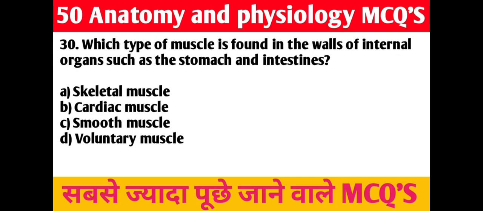30. Question. Which type of muscle is found in the walls of internal organs such as the stomach and intestines? A. Skeletal muscle. B. Cardiac muscle. C. Smooth muscle. D. Voluntary muscle. Right answer is C. Smooth muscles.